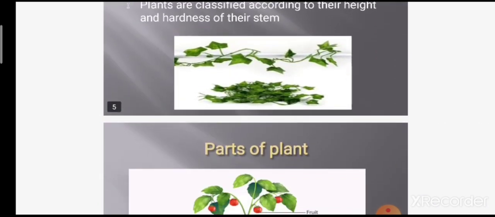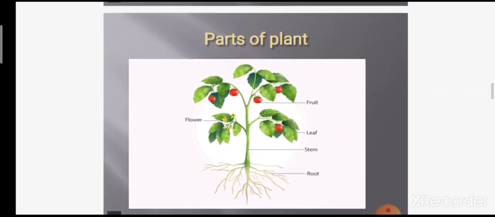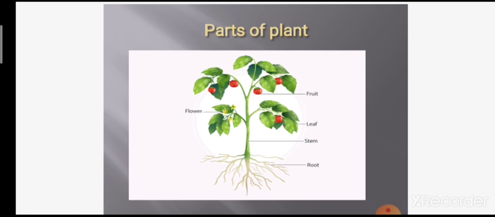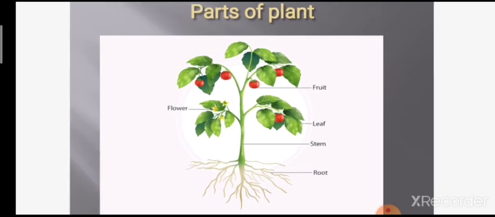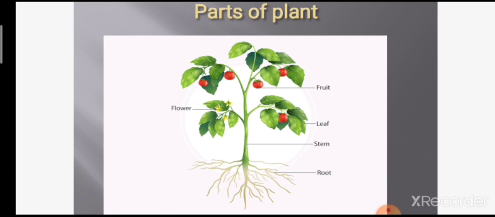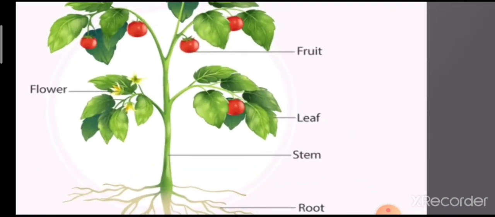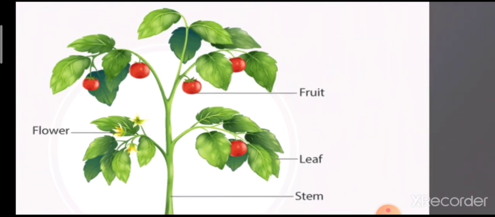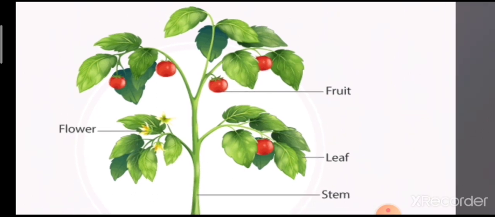Now let's go for the parts of the plant. You have seen the plant, right? This is one picture of your plant. Down part is called the root. This is the stem, leaf. Leaves are green in color. Fruits can be any color. This is a tomato fruit. Tomato will be red.